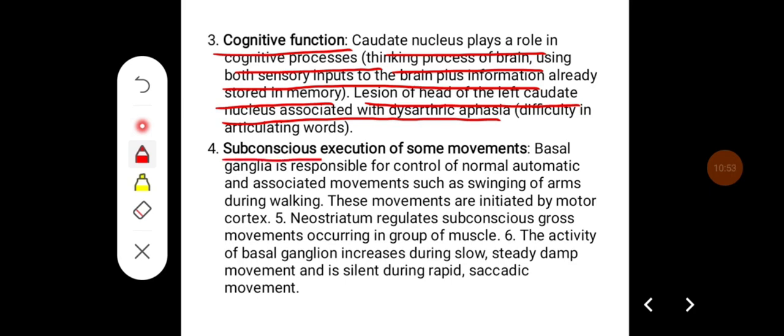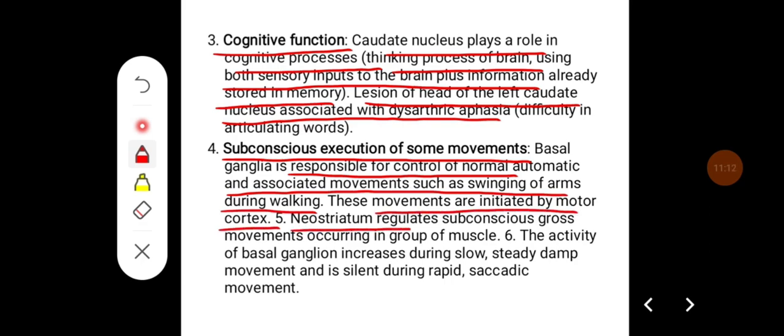Then it has a role in subconscious execution of some movements. Basal ganglia are responsible for the control of normal automatic and associated movements such as swinging of arms during walking. These movements are initiated by the motor cortex.